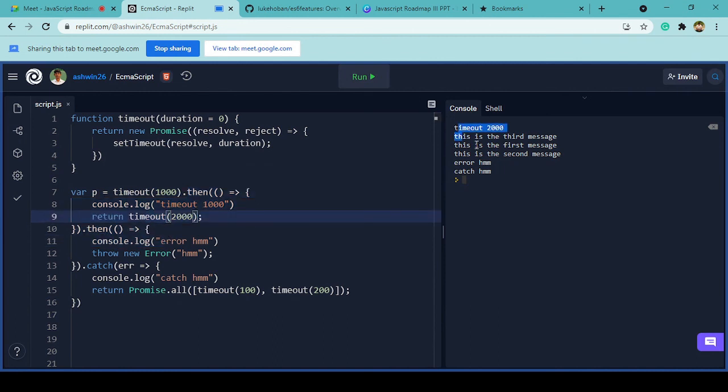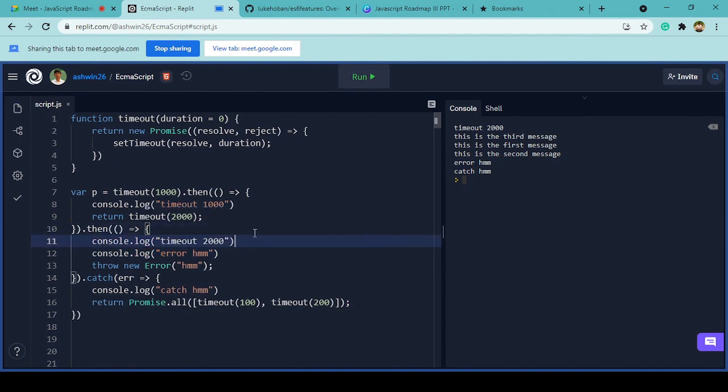So if you look at this code and output carefully, I used a promise over here, right? And this promise is taking duration 1, and this is taking, let's say, duration 2. It was like this before, and I'm throwing an error over here and catching the error as well.